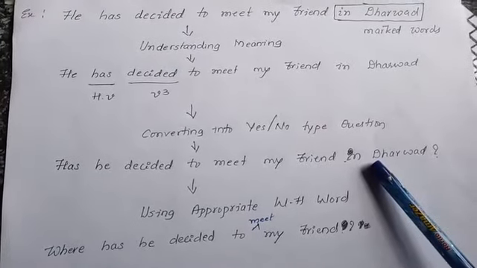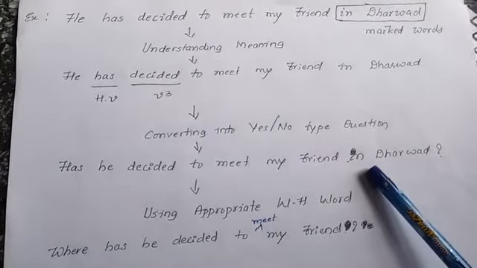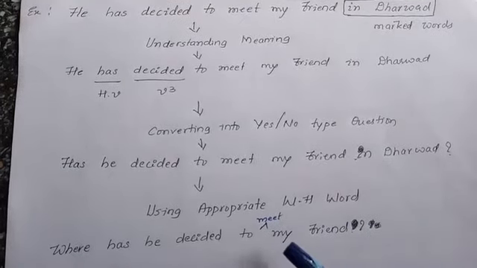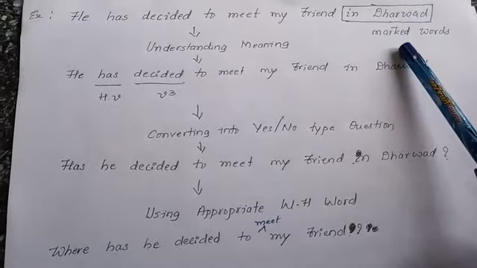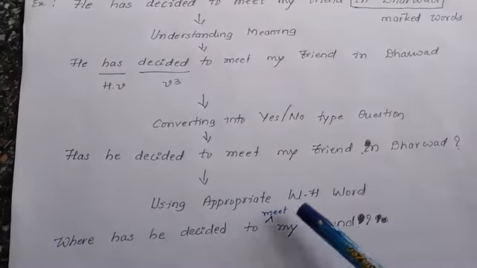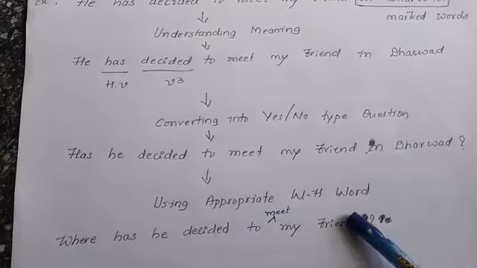Why not other WH words, we may ask. Can you use any other word to frame the WH question to which in Dharwad can come? For example, instead of asking where has he decided to meet my friend, can you ask when has he decided to meet my friend?